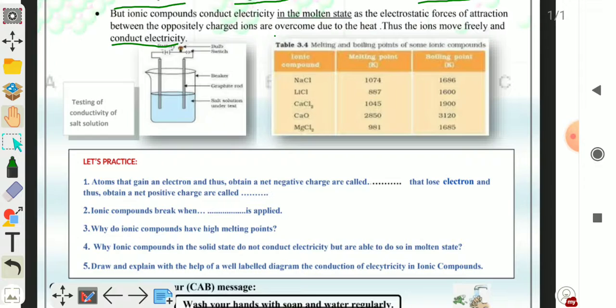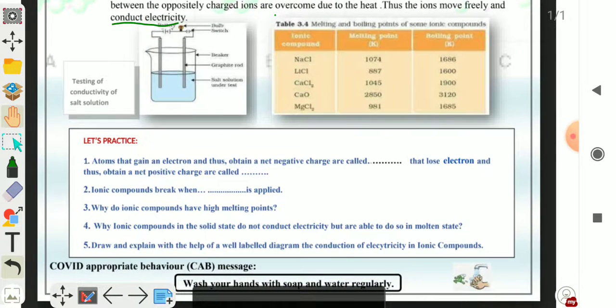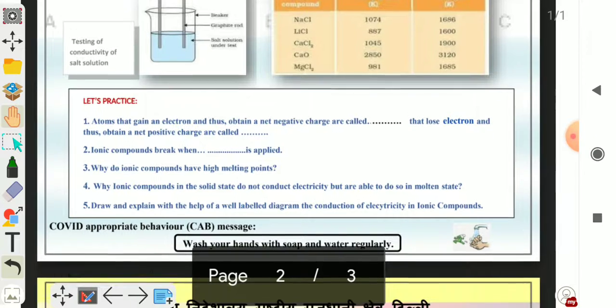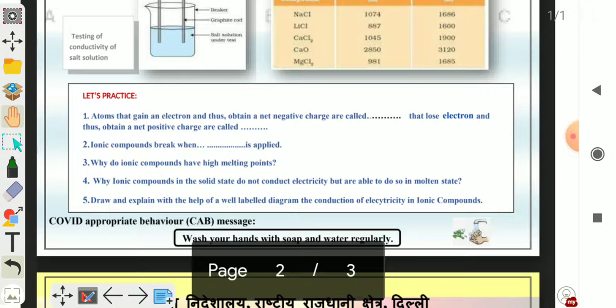Atoms that gain an electron and thus obtain a net negative charge are called anions. You have to fill in this blank: anions. Atoms that lose an electron and thus obtain a net positive charge are called cations. So in the second fill in the blanks you have to write cations. Question number 2. Ionic compounds break when pressure is applied, and this property is known as brittleness.